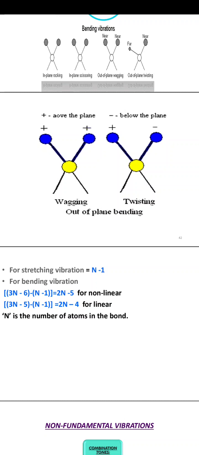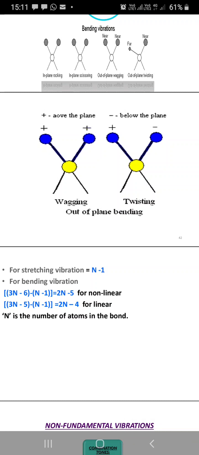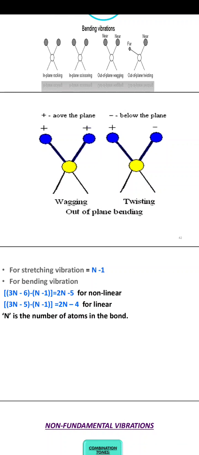So we subtract the stretching vibrations from that, and we can get how many bending vibrations take place. I hope you have understood the stretching vibrations and the fundamental vibrations.